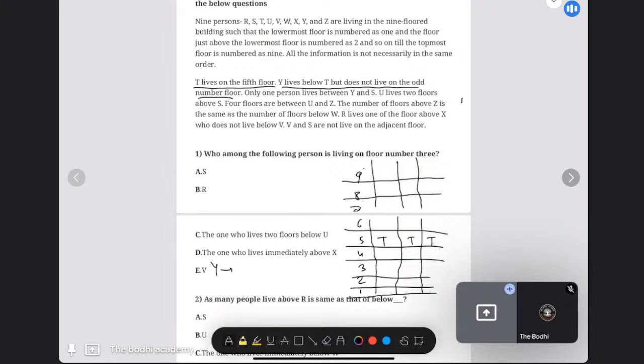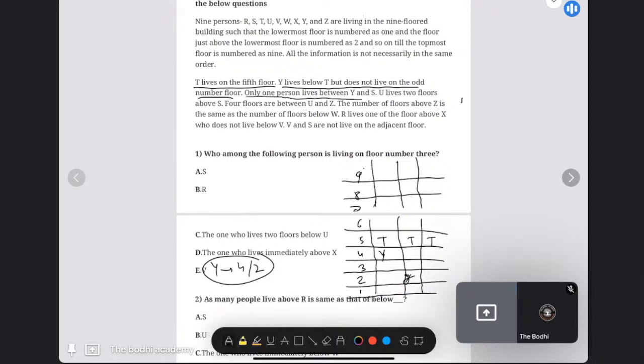That means Y will live either on the 4th or on the 2nd floor. Now this is done, so this line is also done.